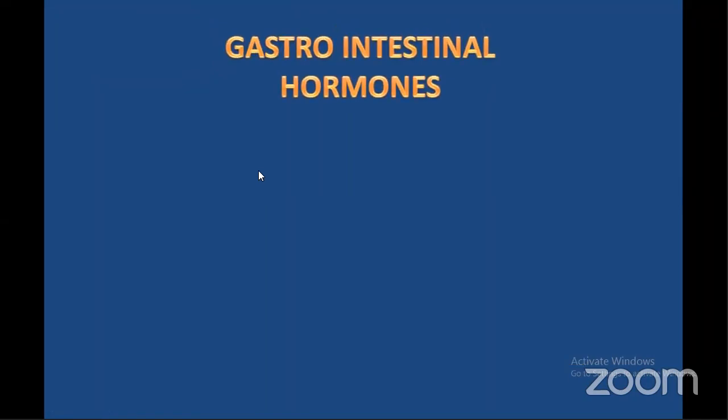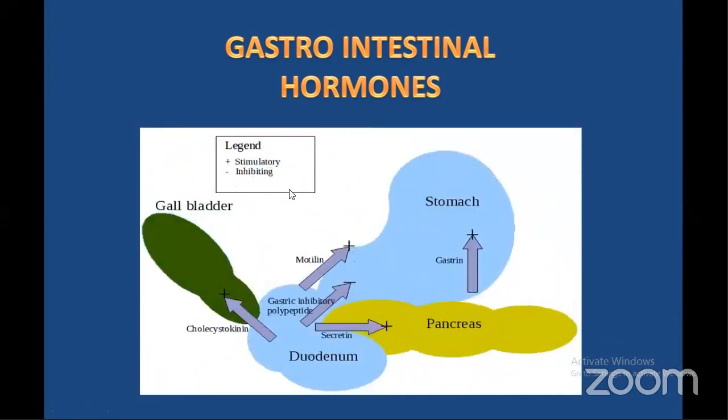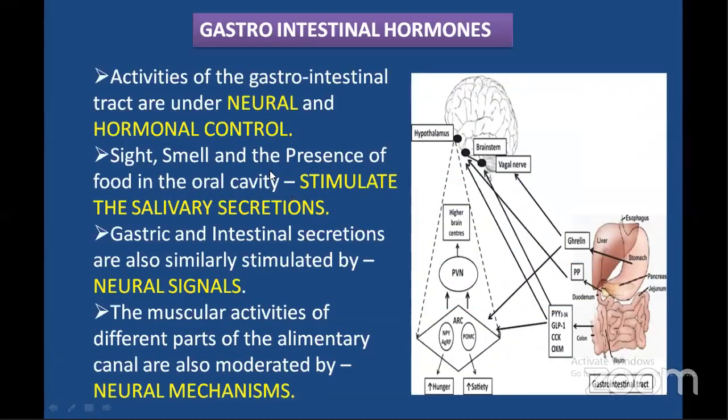Next, coming to gastrointestinal hormones. Only the digestive system or gastrointestinal tract is playing an important role in nutrition. How are the nutrition and other functions coordinated? The functions of the gastrointestinal tract are coordinated by neural as well as hormonal, that is chemical, coordination. The activities of the gastrointestinal tract are under neural and hormonal control.